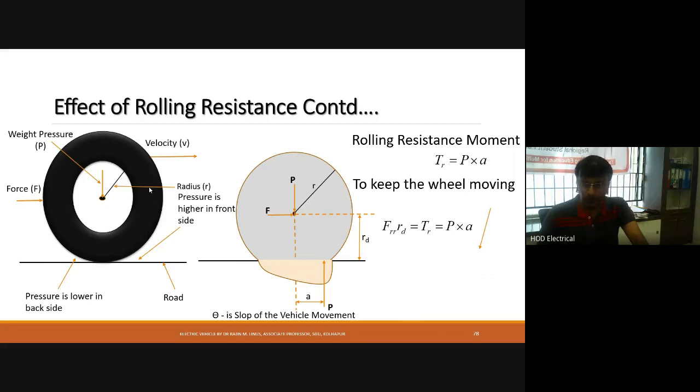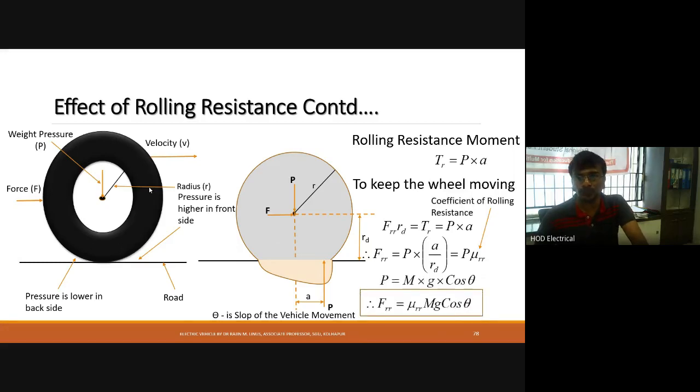If you equate these, we get FRR, the rolling resistance force, is P into a divided by RD. A divided by RD is the coefficient of rolling resistance. As we know, P is equal to m into g into cos theta. Therefore, the rolling resistance force is mu RR into m g into cos theta. So this is also an opposing force on the vehicle.